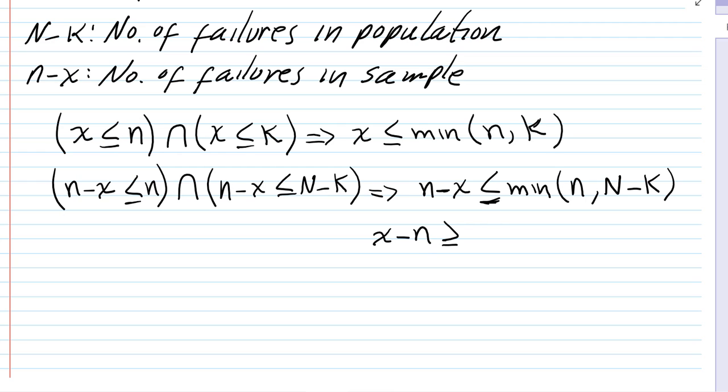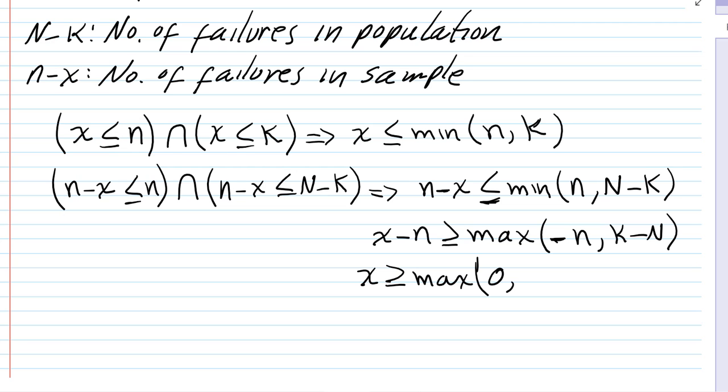I'm going to change the direction of the inequality, and the minimum now becomes, the way the negative works, the max of negative n, or K minus N. Now if I add n to both sides of this inequality, an equivalent expression would be that x is at least the max of, and the way adding n to both sides works, negative n and n make 0, and then we have K minus capital N plus n.